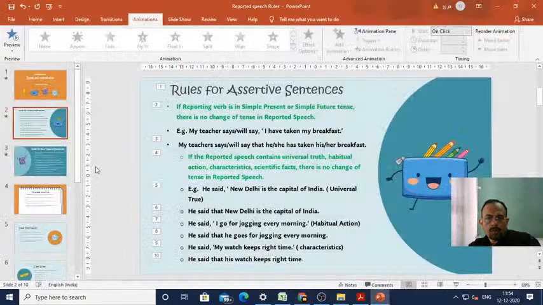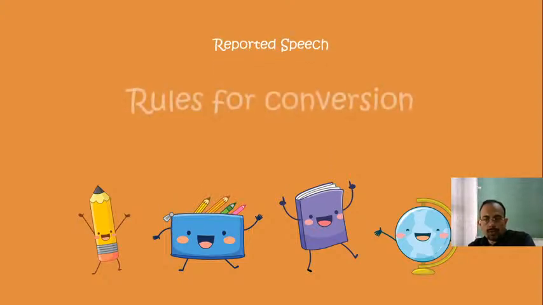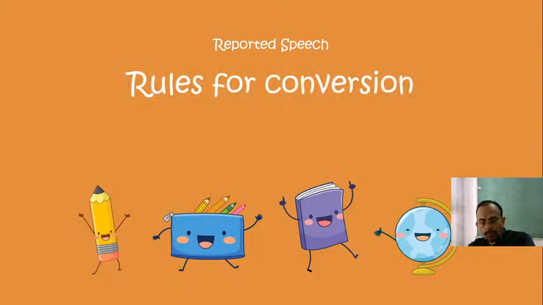So today we are going to start the rules for reported speech. I gave you an introduction of what is reported speech and some basics in my previous class. Today I shall teach you the rules of conversion for the assertive sentence as well as the interrogative sentence.